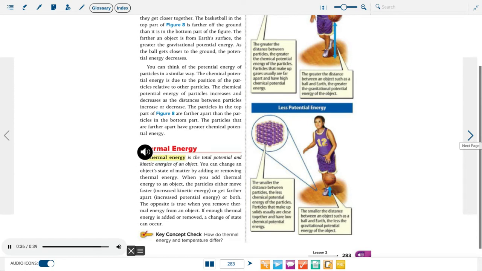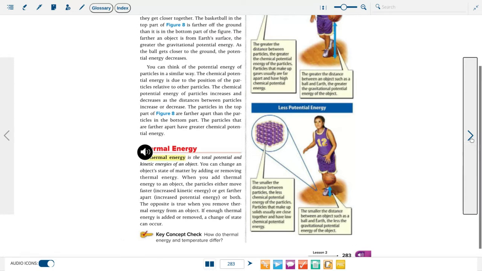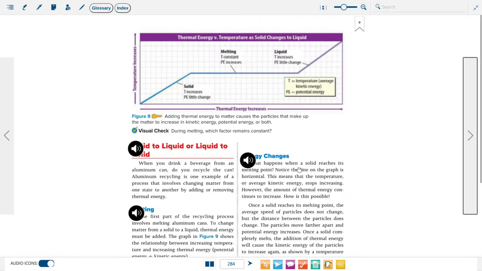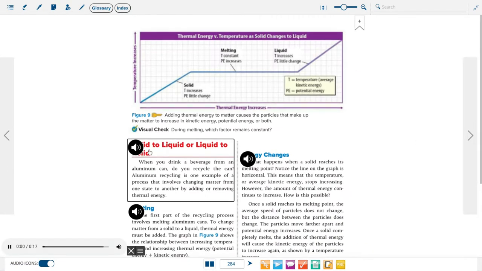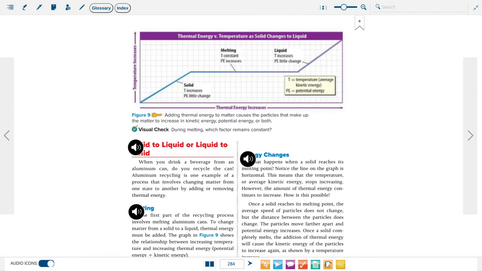Key concept check. How do thermal energy and temperature differ? Solid to liquid or liquid to solid. When you drink a beverage from an aluminum can, do you recycle the can? Aluminum recycling is one example of a process that involves changing matter from one state to another by adding or removing thermal energy.